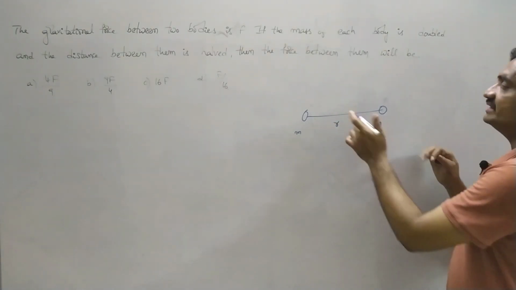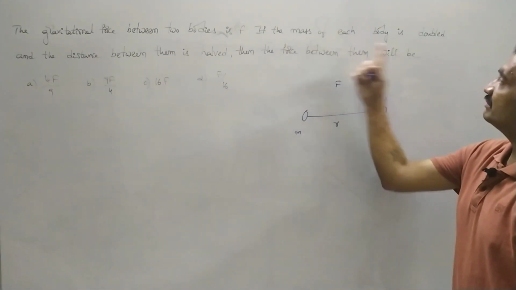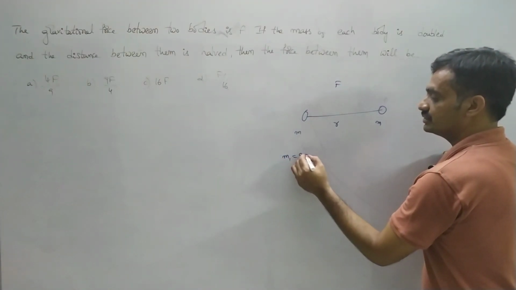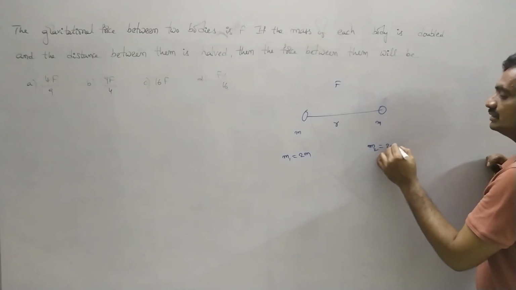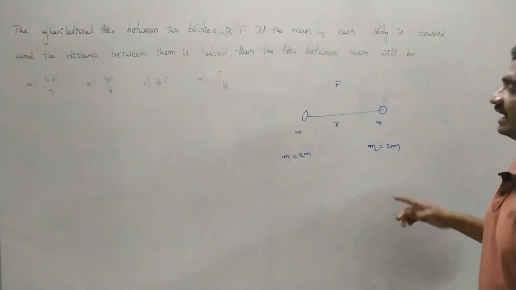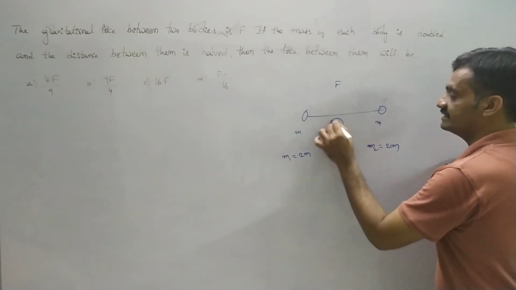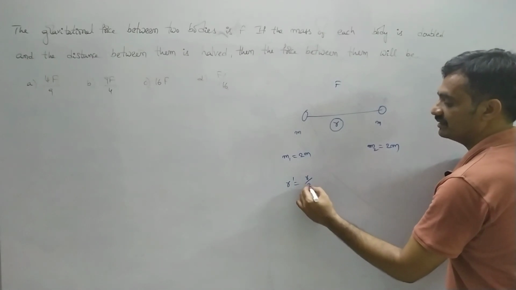Then the force acting between these two bodies is represented as F. Now here the mass has been doubled, meaning m1 has been increased to 2m, as well as m2 is increased to 2m, and the distance is halved. The distance is decreased, and here we consider r dash equals r by 2.